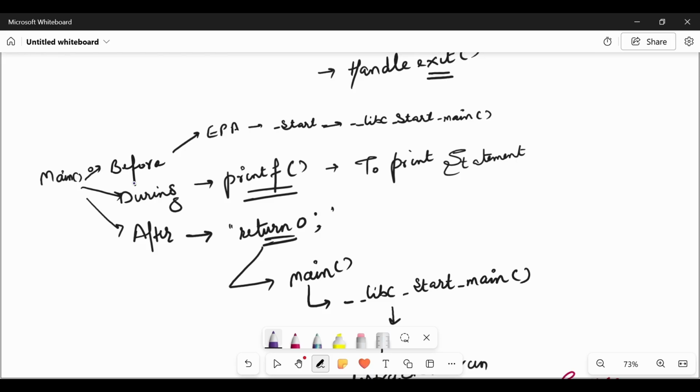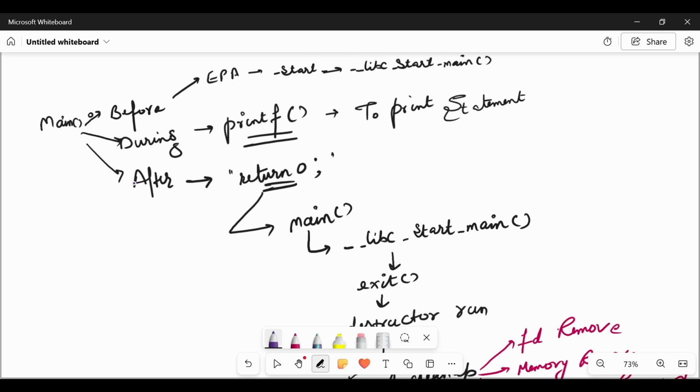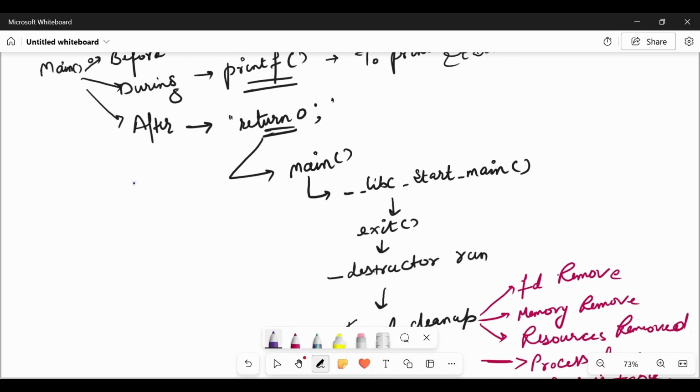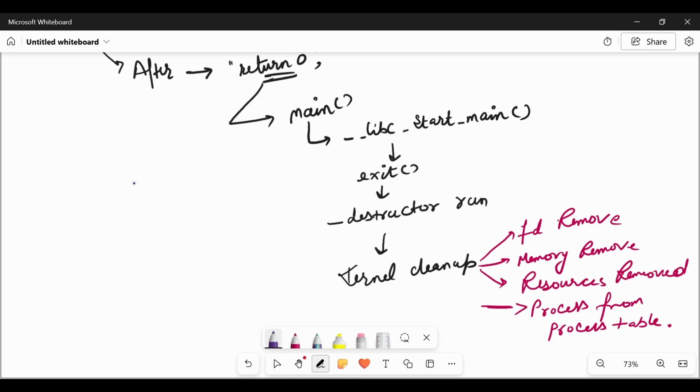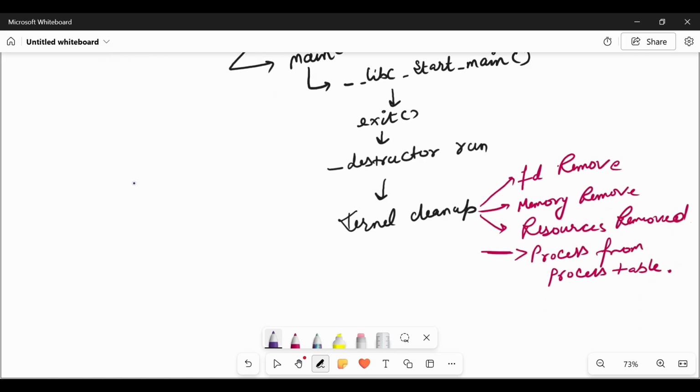During the main functionality, whatever execution we have given in the main function body is done. At this point of time, we have given a print statement and return 0 to the operating system. Once the return 0 statement has been executed, main again calls glibc's start main for the exit function, from where the destructors run and the kernel does all the cleanup.